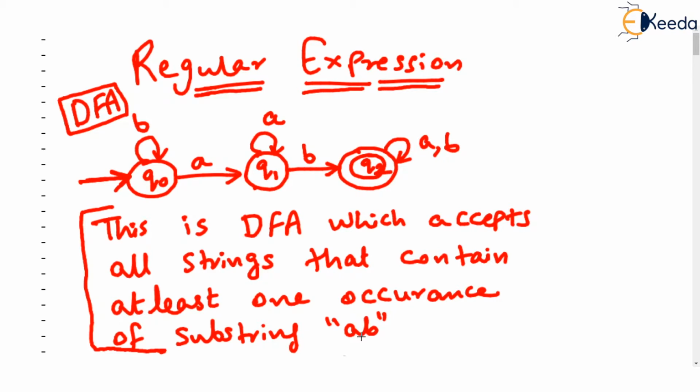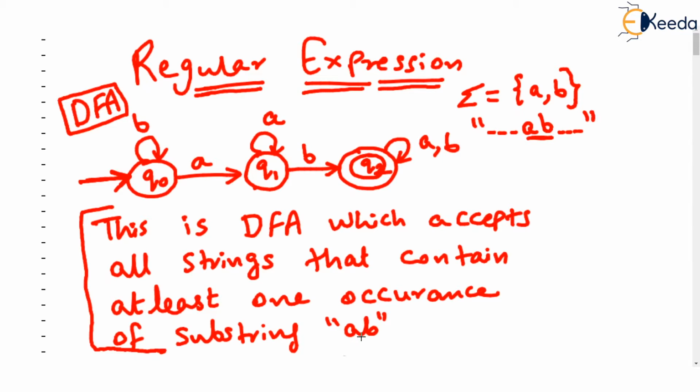So, any string made up of sigma, here A comma B, strings made up of A and B, but only those strings will be accepted which contain at least one occurrence of AB. That means given a string of some characters, if somewhere at least one occurrence of A followed by B is present, then such a string is accepted.